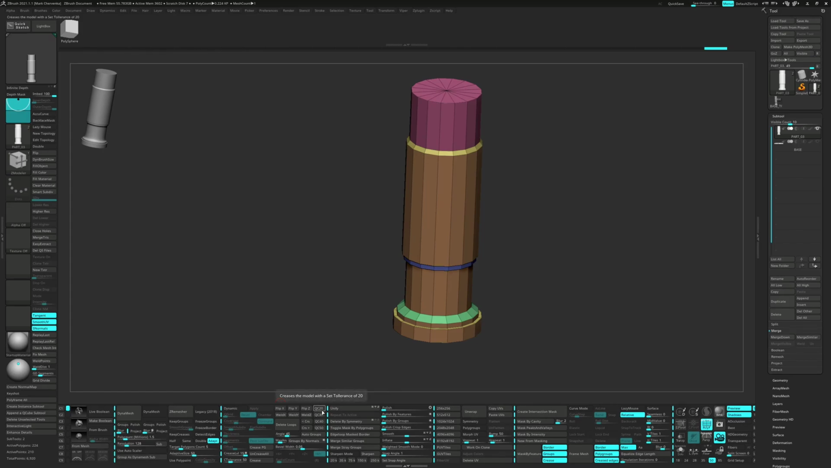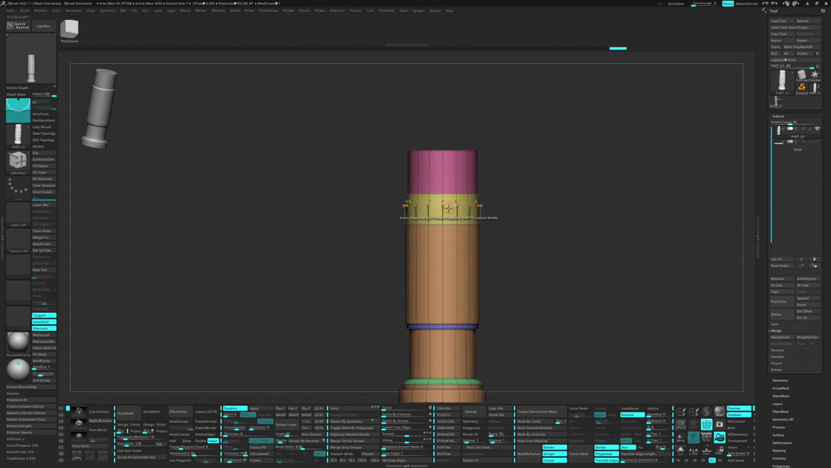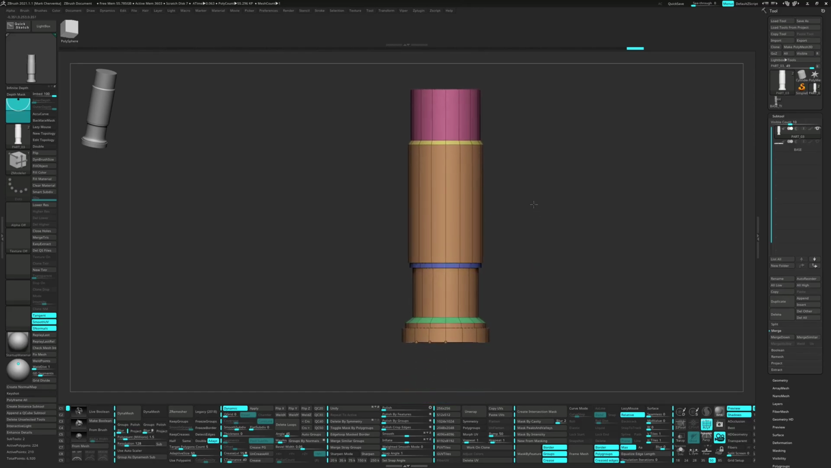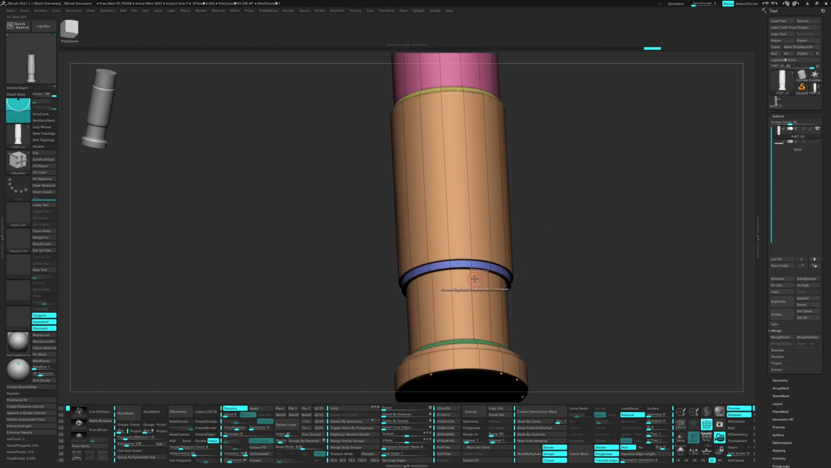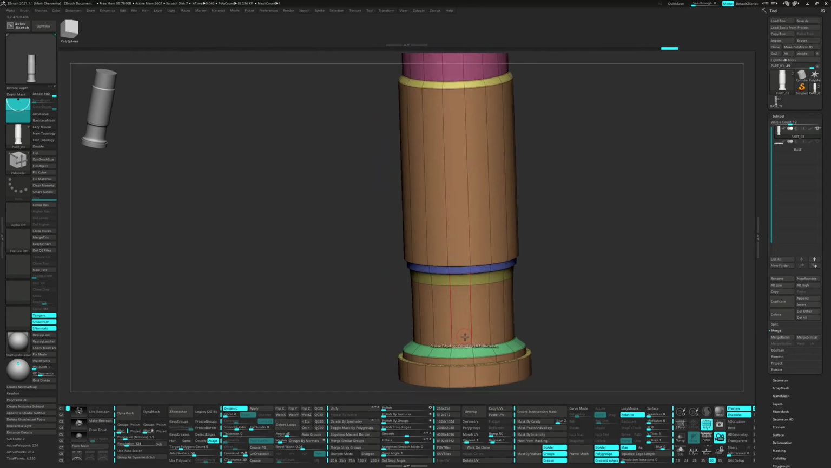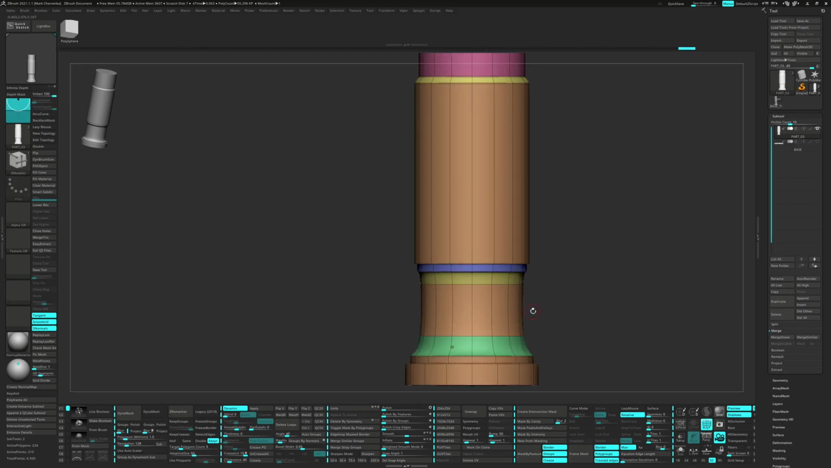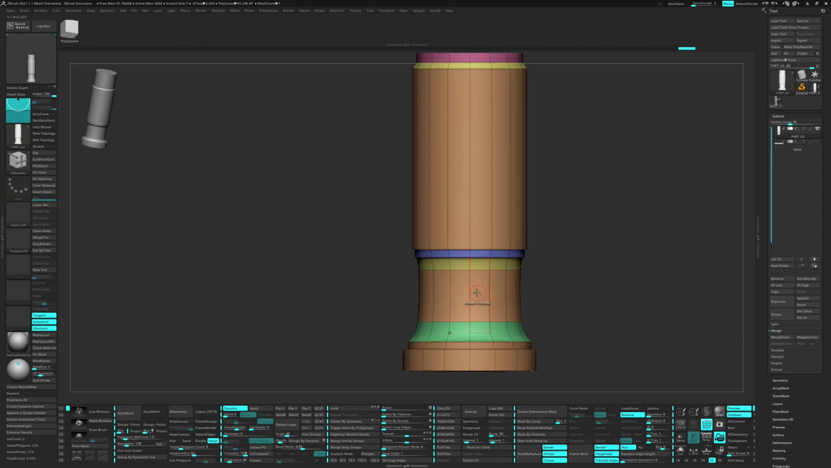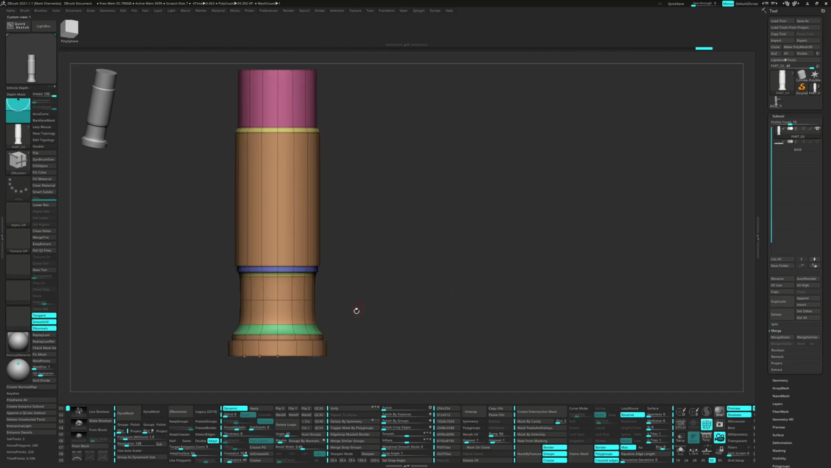Hit the QC40 button and crease the top edge loops. To uncrease, hold down the Alt button before clicking on an edge loop. Select Insert from the Z-Modeler brush and multiple edge loops as the target. Click once to insert an edge loop right in the middle.